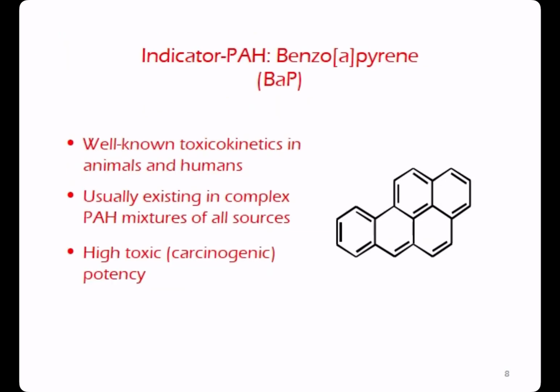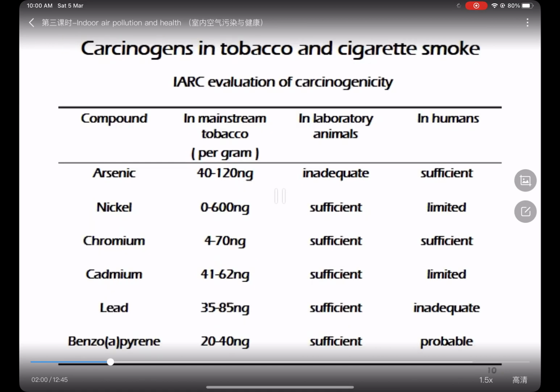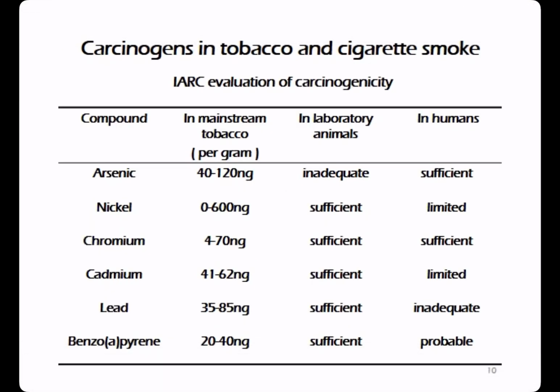Benzopyrene or BAP usually exists in complex PAH or polycyclic aromatic hydrocarbons mixtures of all sources. It's highly carcinogenic. Tobacco tar contains more than 500 kinds of PAHs, and some of which are strongly carcinogenic. Carcinogens in tobacco and cigarette smoke include arsenic, nickel, chromium, cadmium, lead, and benzopyrene. Now they can all cause cancer in animals.